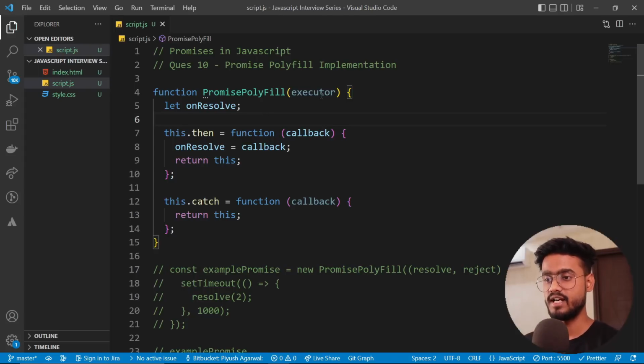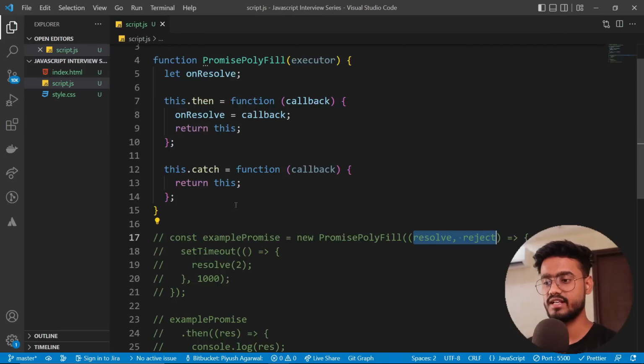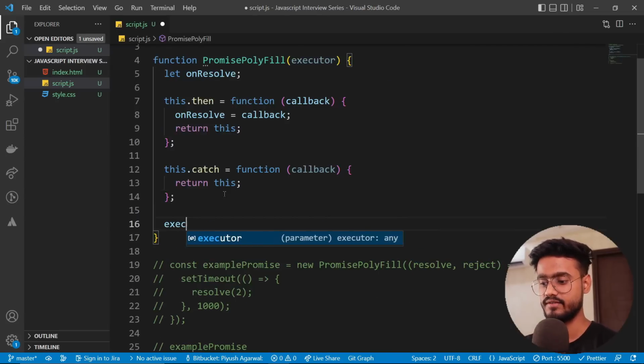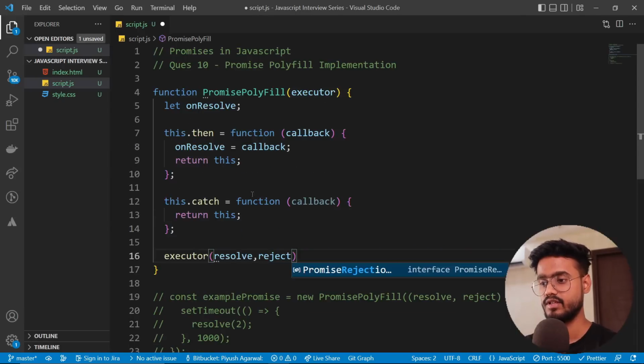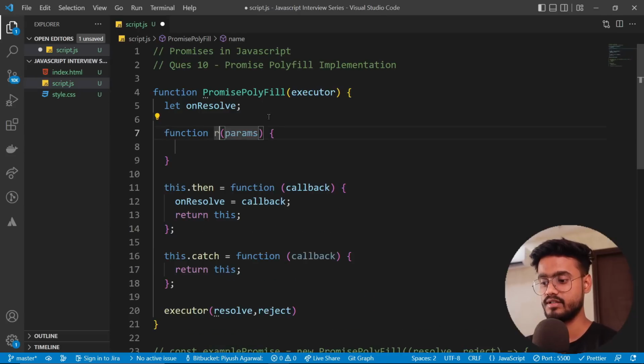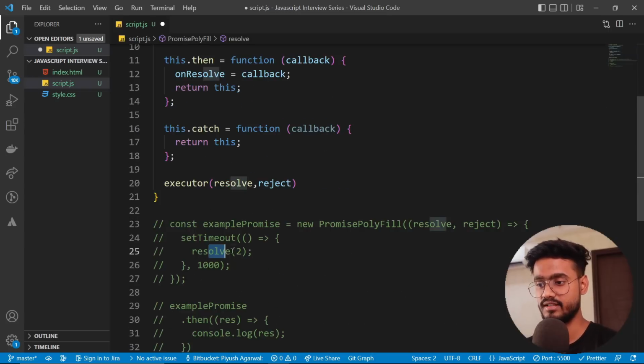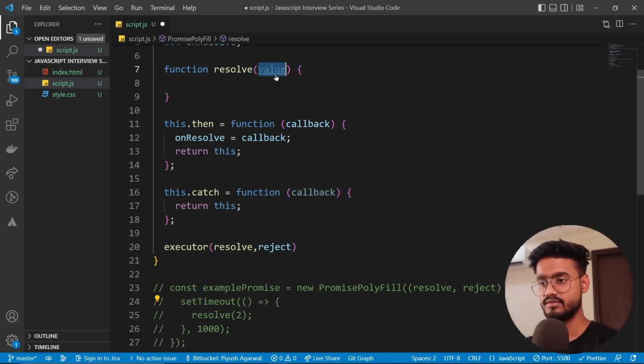Now apart from this, we are providing this executor to this promise polyfill, right? So we are supposed to provide this executor with this resolve and reject. So over here we will have this executor which will have resolve and reject. So we will have two functions as such. First function will be resolve, which will have a value which we will provide while resolving it, like this.